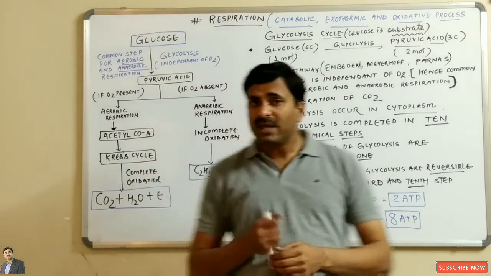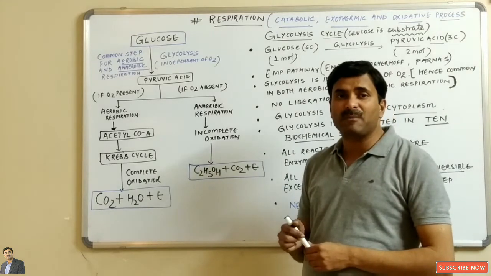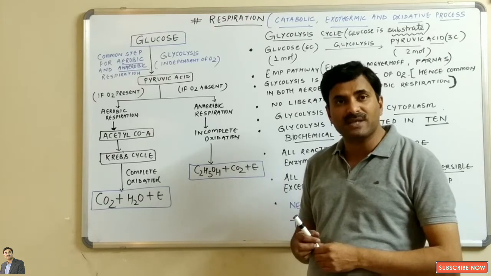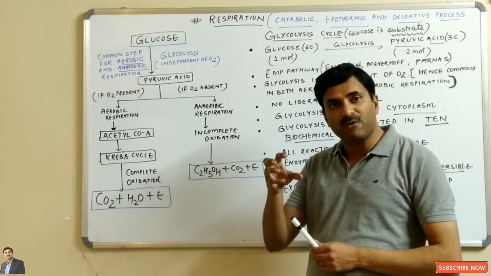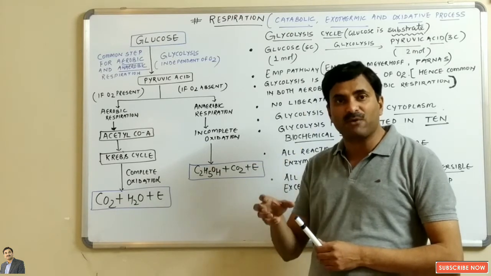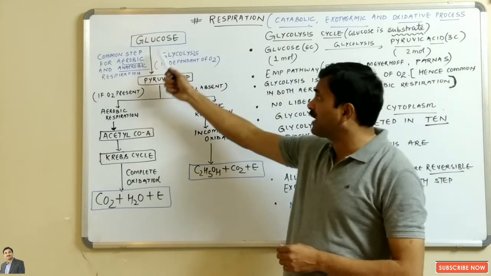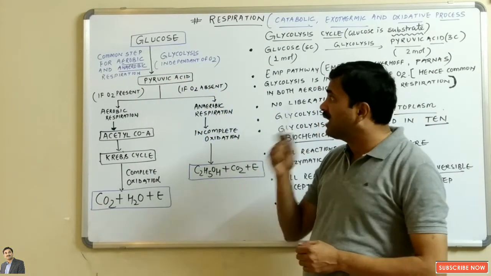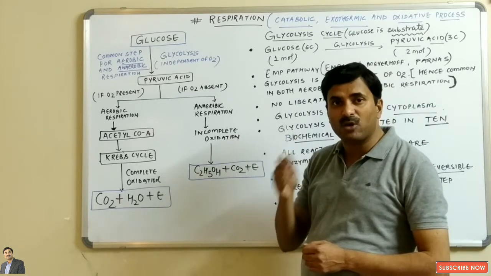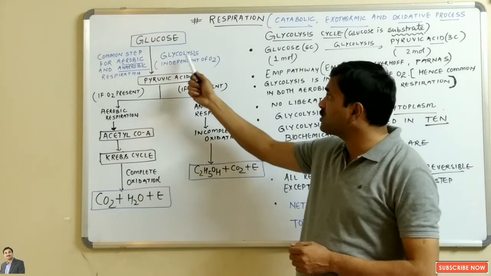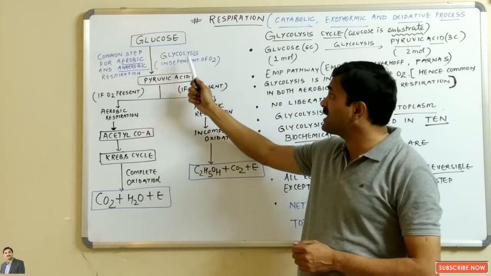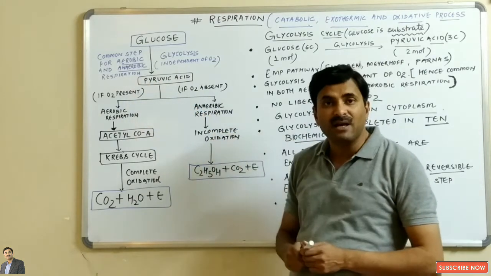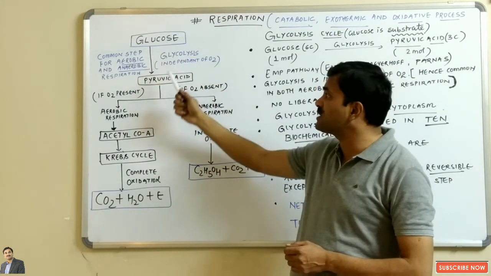As you know very well, respiration comprises two types. One is aerobic respiration and another is anaerobic respiration. Aerobic means presence of oxygen and anaerobic means absence of oxygen. But whether it is aerobic or anaerobic respiration, there is a common step, known as the glycolysis cycle. Glycolysis is independent of O2, and that's why it is a common step for both. And here the glucose is broken down into what?